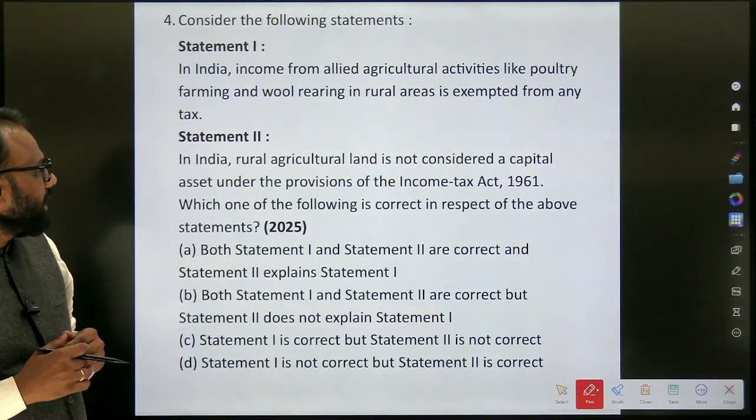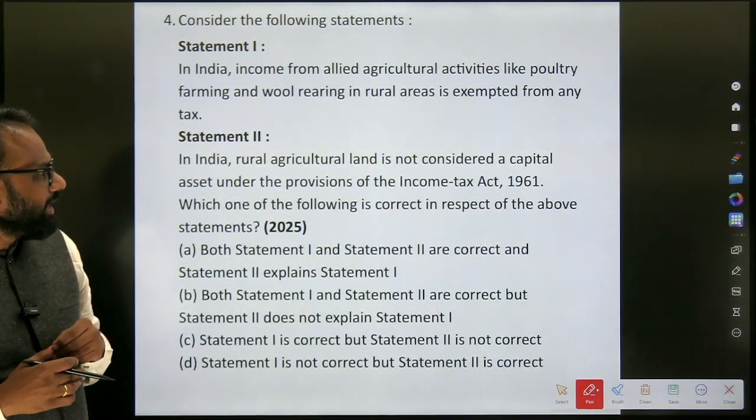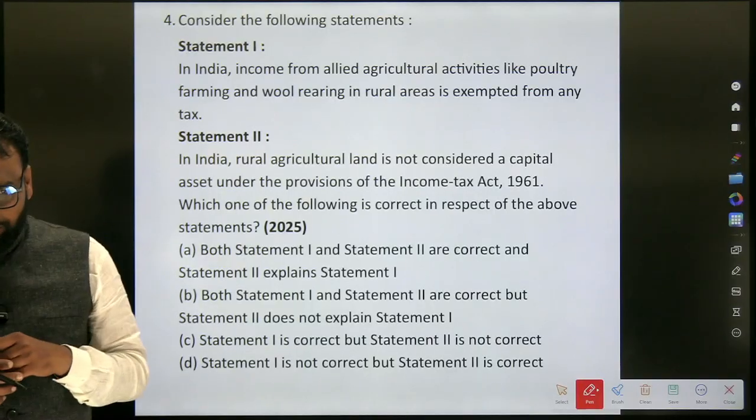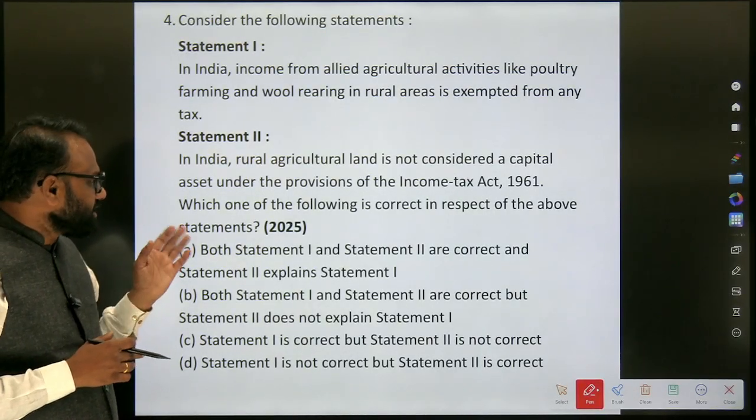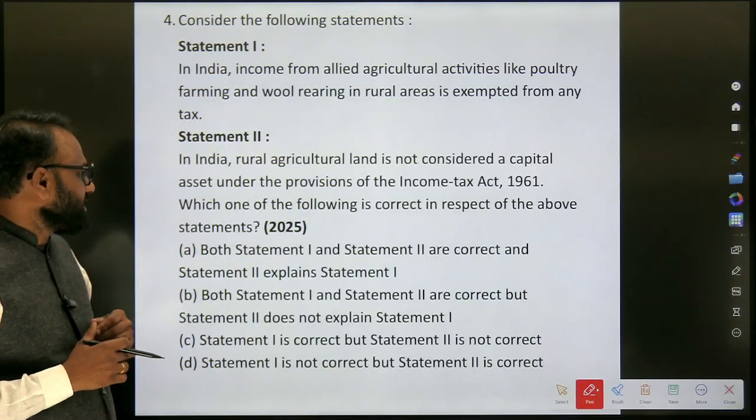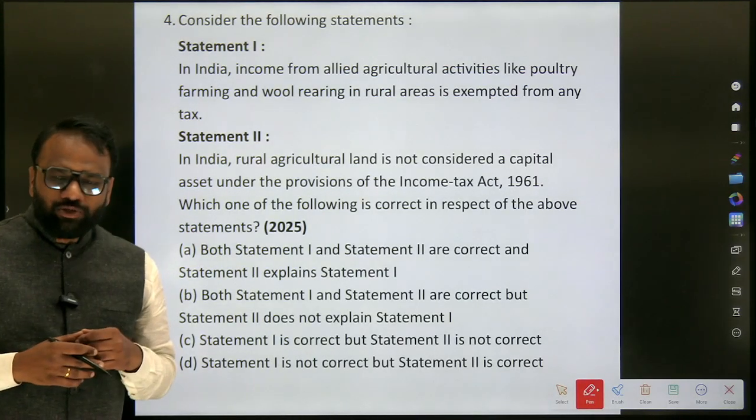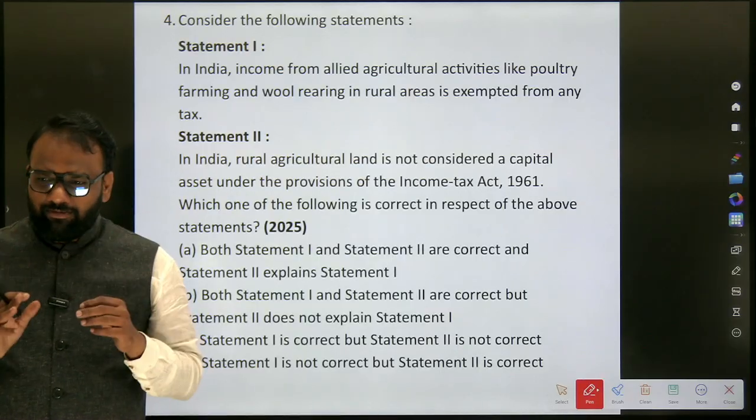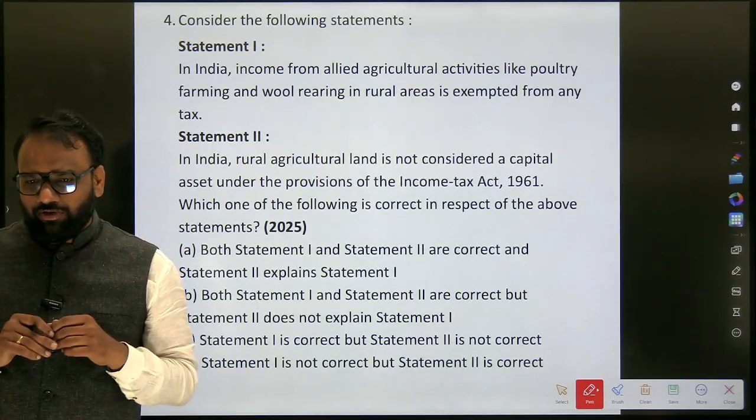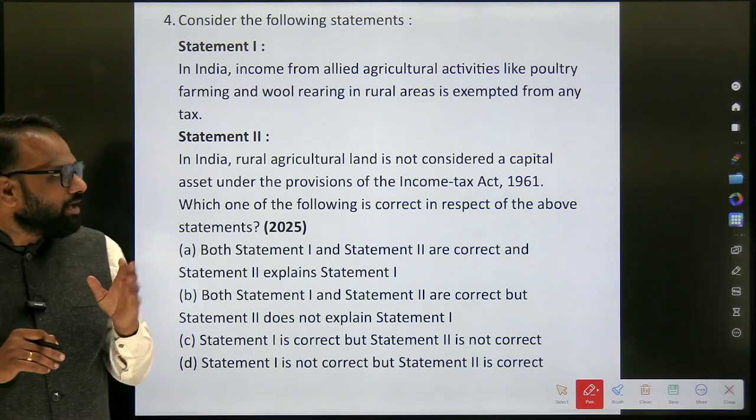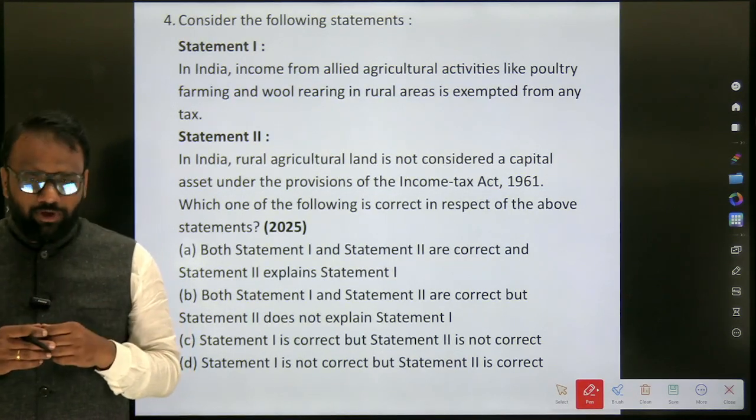Consider the following. In India, income from agricultural activities like poultry, farming and wool rearing in rural areas is exempted from any tax. In India, rural agricultural land is not considered a capital asset under the provisions of the Income Tax Act 1961. Which one of the following is correct in respect of the above statements? Here, rather than just jumping to the answer, we have to go into the background. We need to understand the theme behind the question, what they are focusing on.